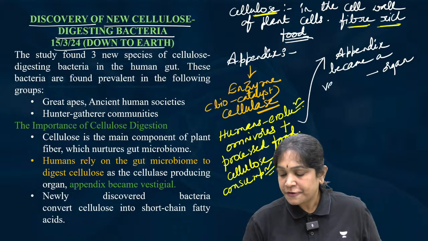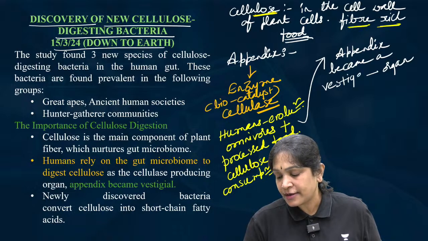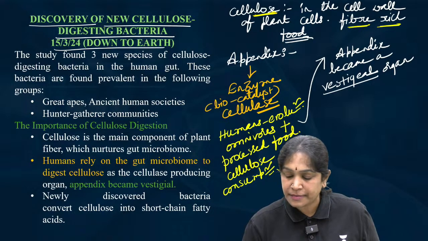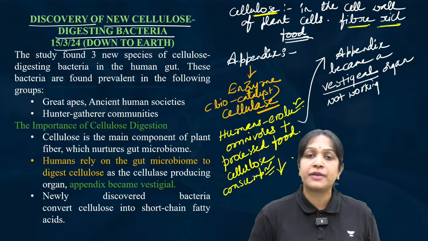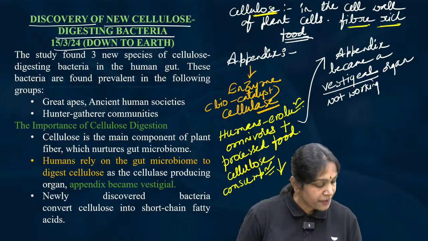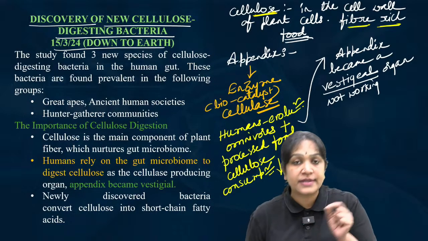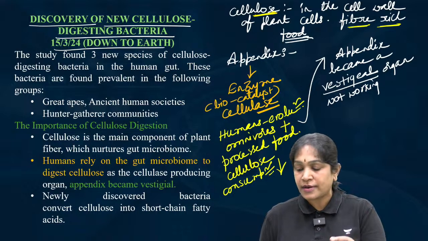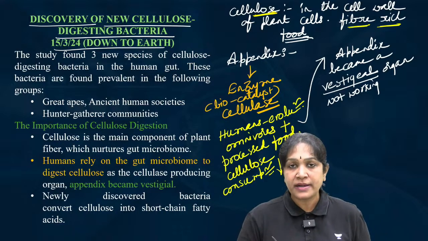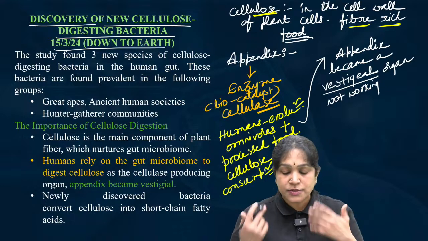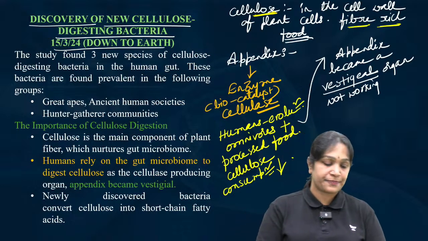Yes, vestigial organ. Vestigial organ means what? It is there but not working. We have appendix in our bodies, and sometimes some people will get appendicitis also. That is an inflammation to the organ appendix. So we have appendix but it is not working. It is not producing cellulase.